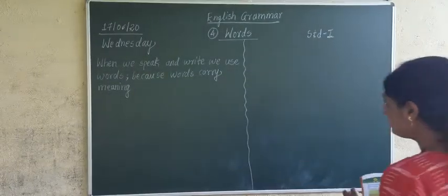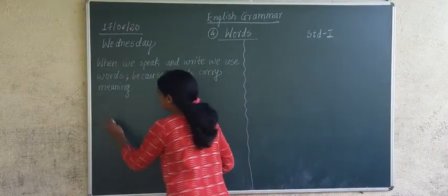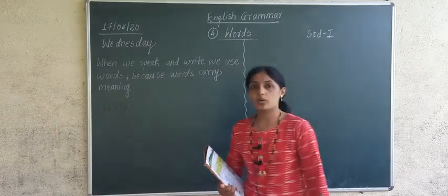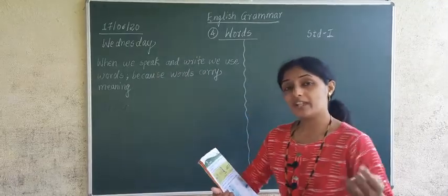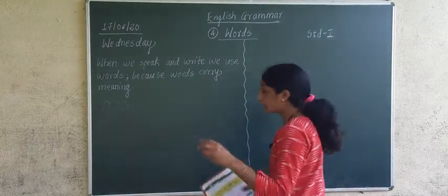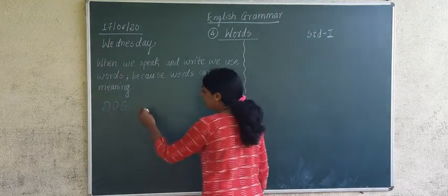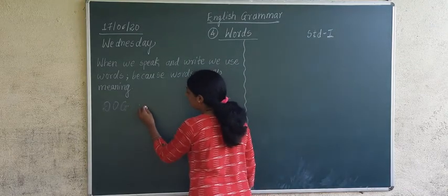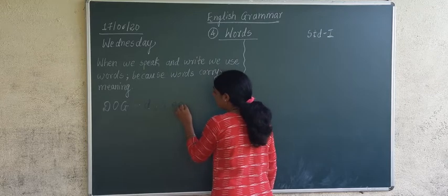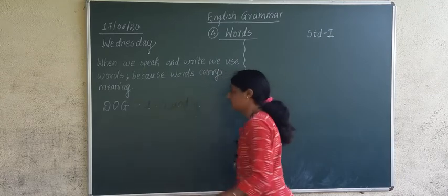Now when the word dog is formed, D-O-G, dog, which letters are taken to form that word? We take 3 letters. Which are those? We take D, we take O, and we take G. Understood?